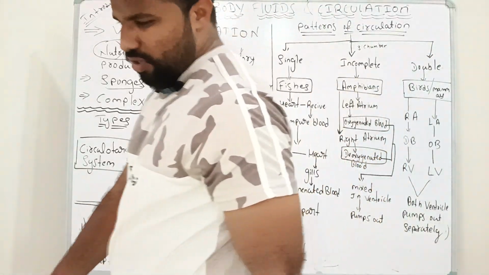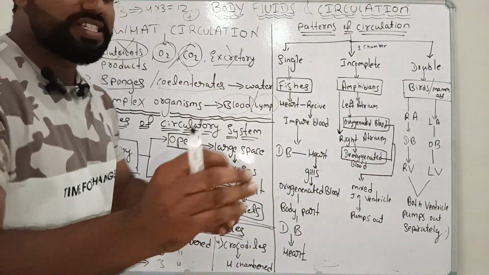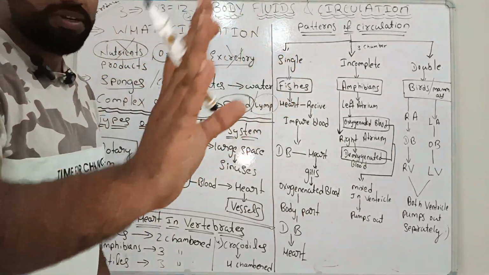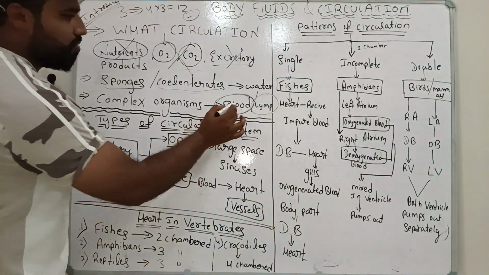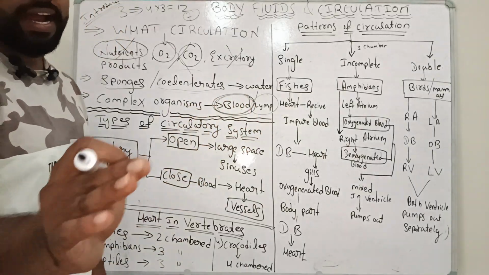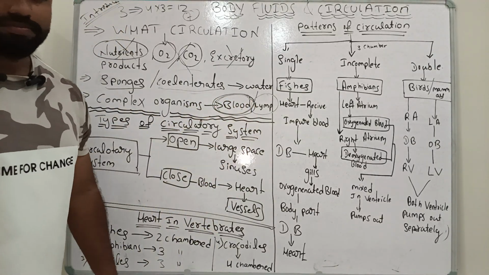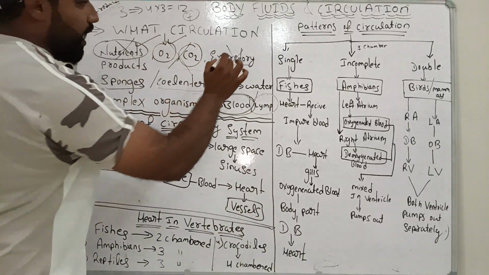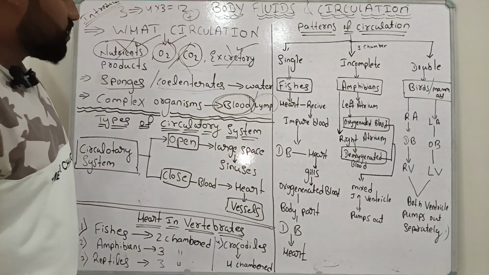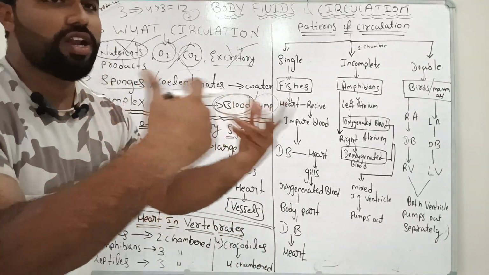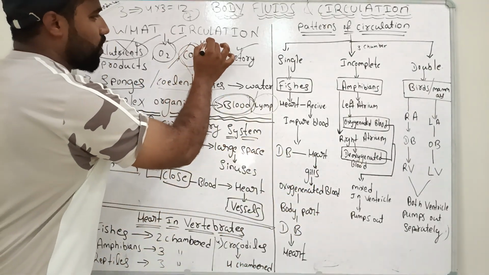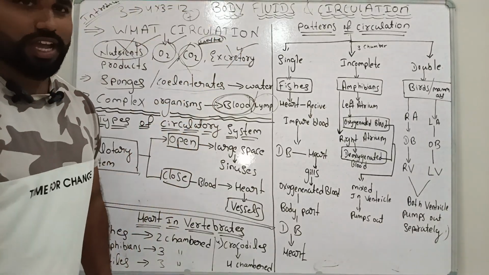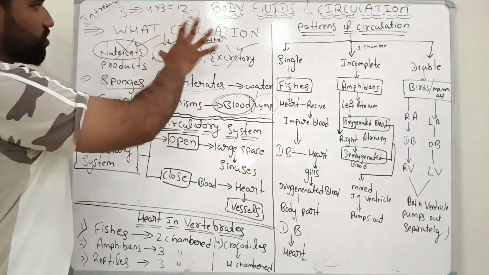For example, a basic question: what are the basic components of circulation? Blood is a basic component. Simple basic theory question, one mark question: what is the component of the circulation? Blood and lymph. Blood will circulate to all parts of the body to transport nutrients, oxygen and some excretory products, and it will also transport the waste products to the lungs or eliminate them out of the body. So this is called as what?